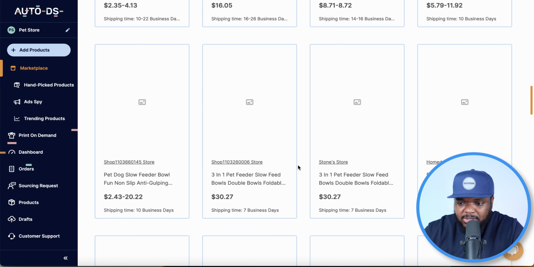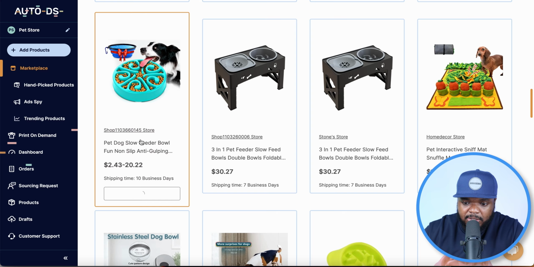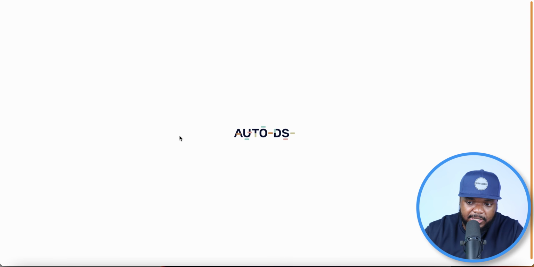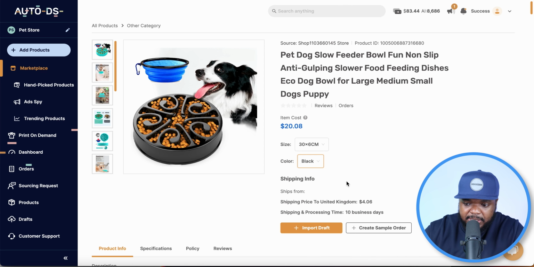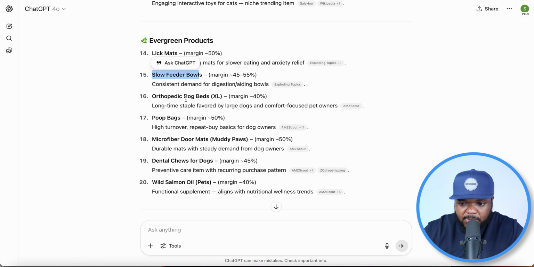You can now click into any one of these different products, view the supplier, view information about the product, the details, the description, the features. You're also going to be able to see the different variants. If there's different colors, you can click into it and see the different images. But yeah, the overall point is you're going to be able to use ChatGPT when it comes to finding all of these different products, as well as the estimated profit margin. And then you can go over to AutoDS and easily link it onto your store.